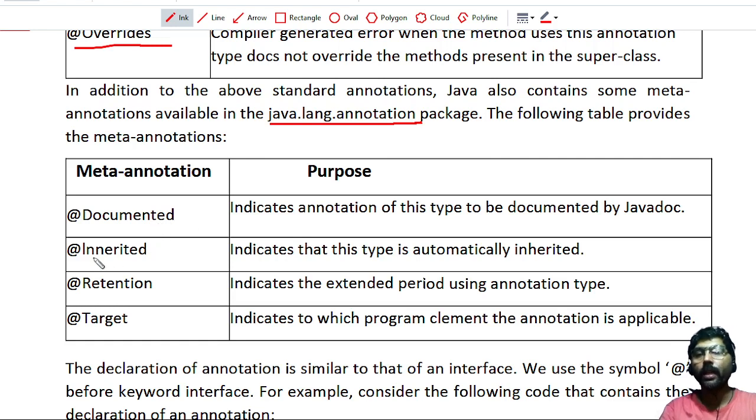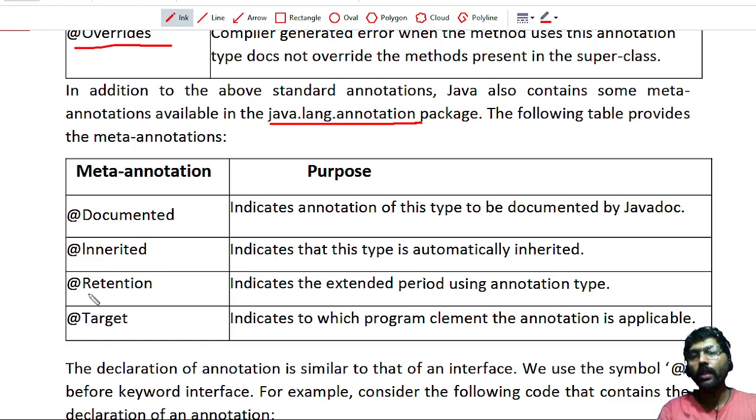The second is called @Inherited. It indicates that this annotation type is automatically inherited. If you create some class and that class contains no annotations, and that class is inherited by some other classes, in that case you have to inherit all the annotations of its superclass. In that case, we use the inherited annotation. If the class contains no annotation, it can inherit the annotation from its superclass. That is done by the @Inherited annotation.